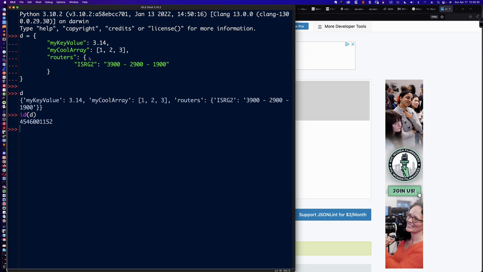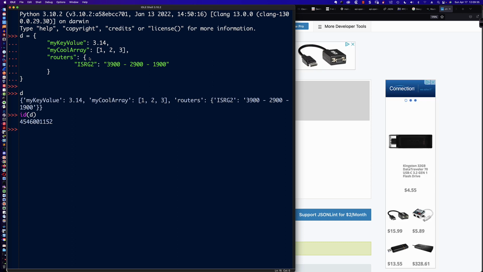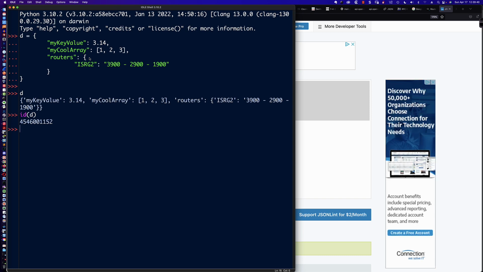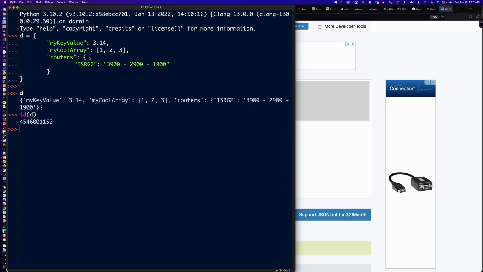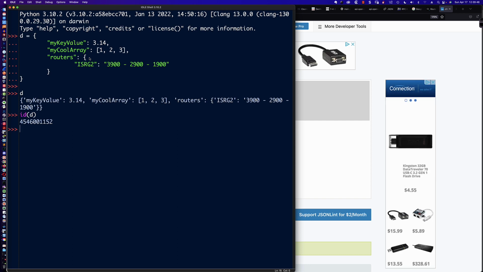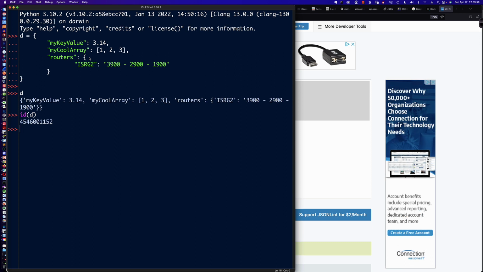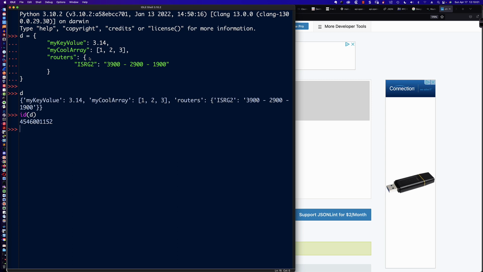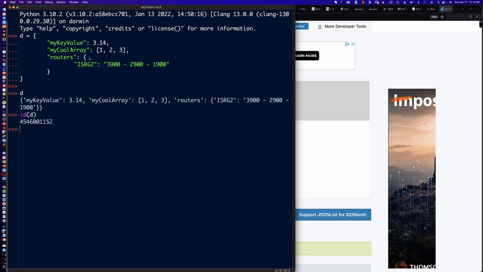And again, semantics around, does the true and false have to be all uppercase? Does it have to be all lowercase? Does it have to start with a capital T or a capital F? We'll talk about that in a second. But I want you to think of that: we're consuming this JSON data that we just created, and now, since we're in Python, we treat it as a Python dictionary. It's that seamless integration between Python and consuming the JSON data that makes Python so attractive as a programming language you can use to parse, manipulate, and work with that JSON data.